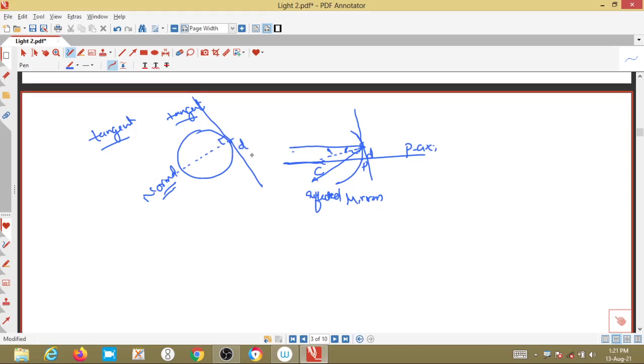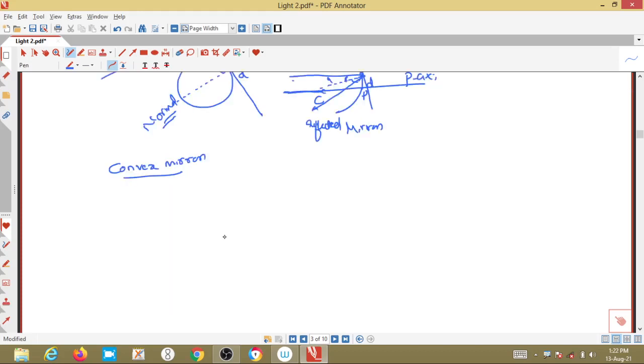Now in today's class we will see further. For a concave mirror we have seen where the focus will be. Now we will see for a convex mirror. How will we draw the convex mirror? The reflecting surface is bent outward.